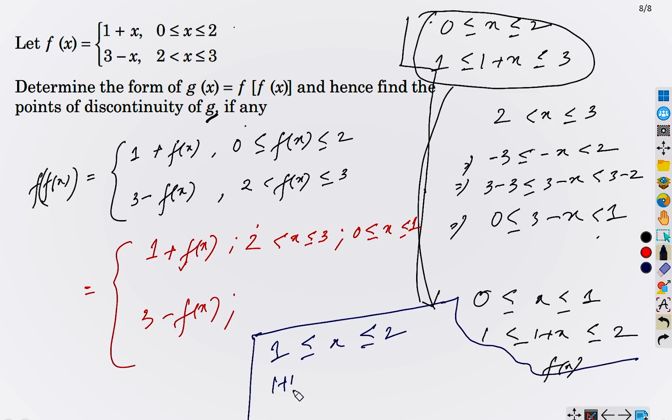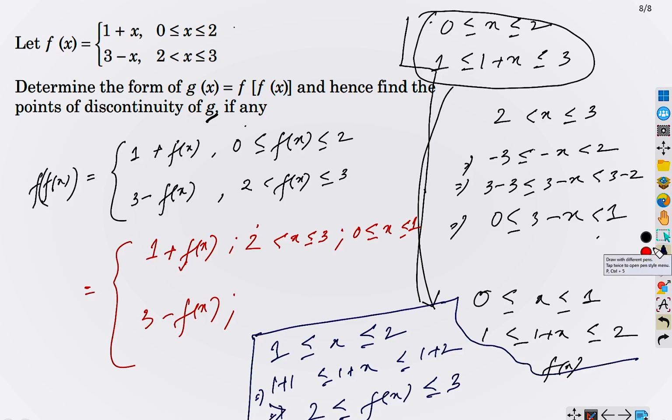So 1 plus 1 less than equal 1 plus x less than equal 1 plus 2. So it is 2 less than equal fx less than equal 3. So we have fx from 2 to 3 when x varying from 1 to 2, right? So there is only one option here.